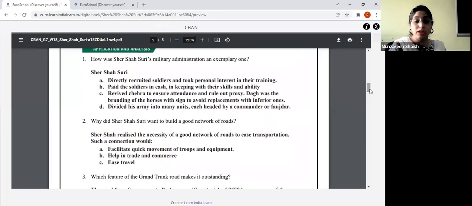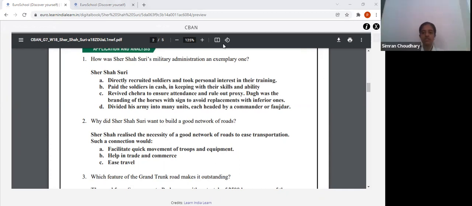See, he made sure that he himself was recruiting the soldiers. He also made sure that he was personally training them. This shows that he had brought exemplary military administration. All right. Apart from that, what was Chehra introduced for? What does Chehra mean? The attendance of the soldiers, so that fake people don't enter. Right, right. What about that?